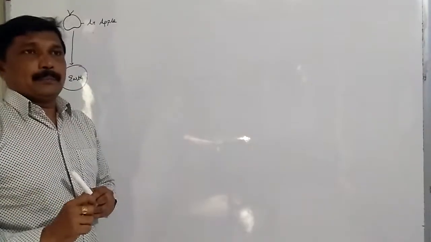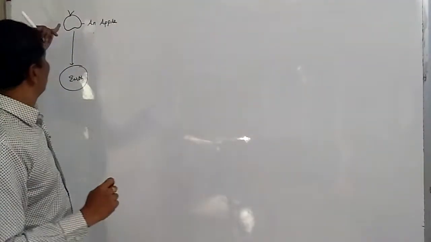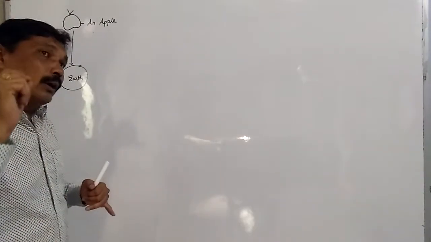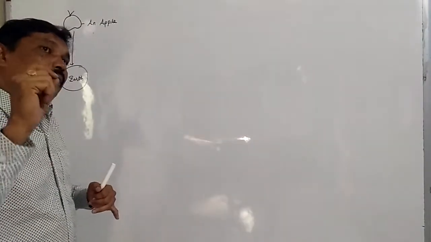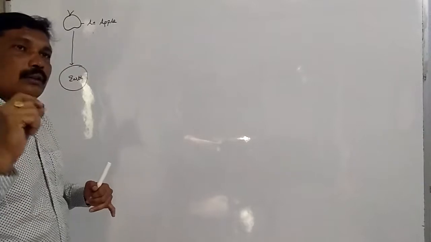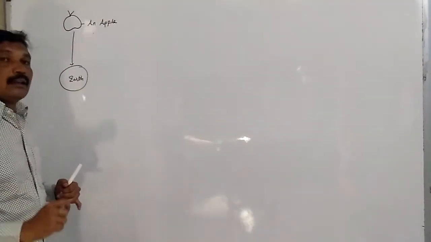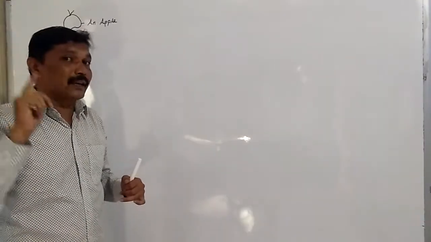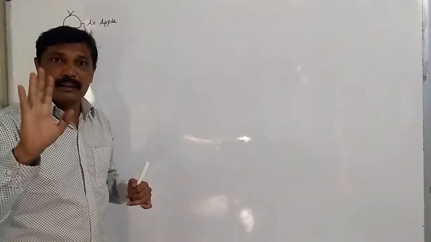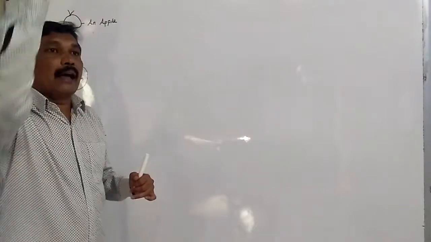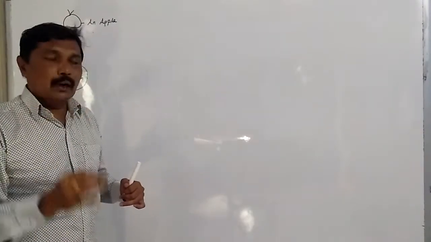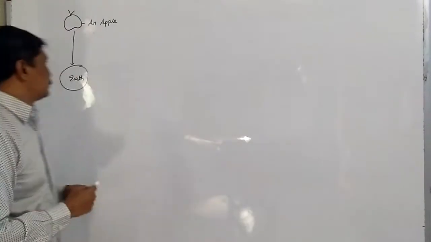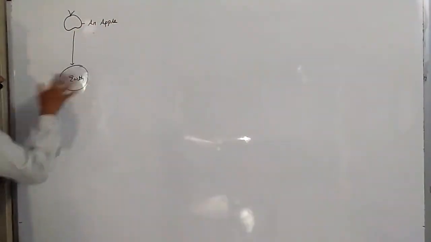He not only stated that the apple is falling on the earth due to gravitational force, but he also observed the direction of the apple falling on the earth. The apple was falling vertically downwards towards the center of the earth. Mind well, it was not going horizontal. So what is the direction of the apple falling on the earth?